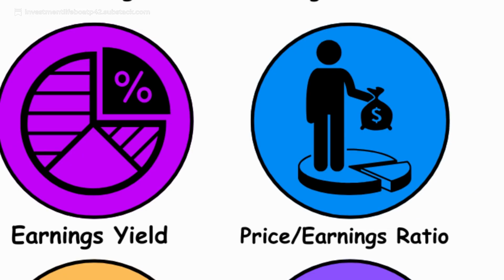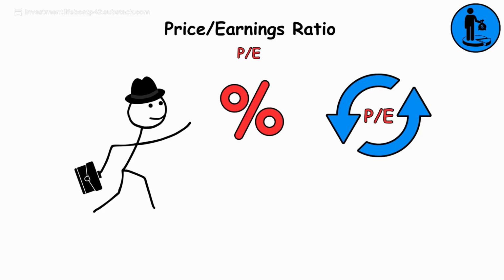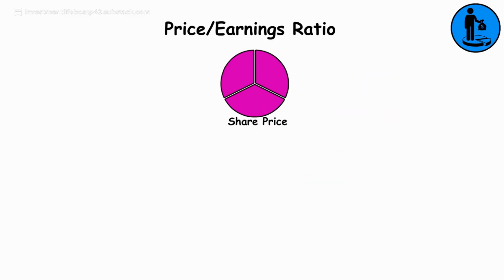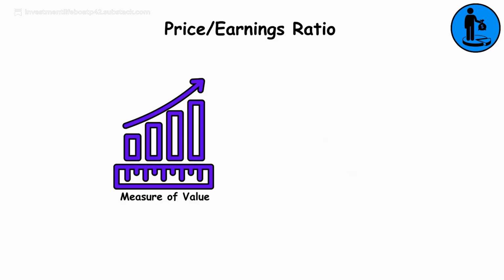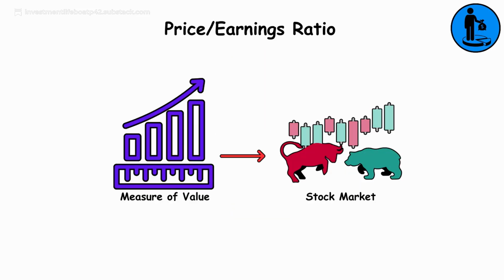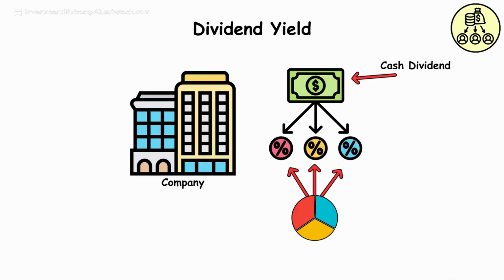Price-earnings ratio, PE, a favorite ratio of most investors. This is the inverse of earnings yield. In other words, it's the share price divided by the EPS. This is the most common measure of value in the stock market. Dividend yield. The company's annual cash dividend as a percentage of its share price.